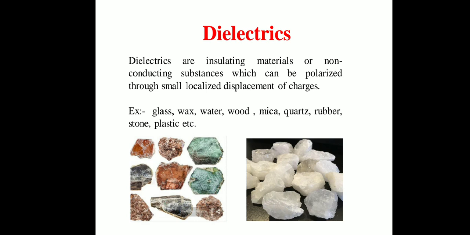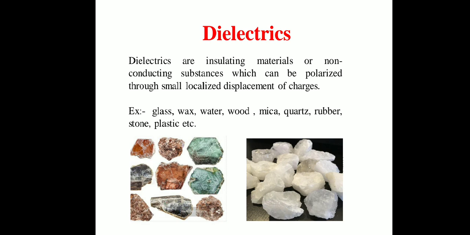Now let us consider examples of dielectric materials: glass, wax, water, wood, mica, quartz, rubber, stones, plastic. These are examples of dielectric materials. Now, dielectrics are naturally occurring minerals.